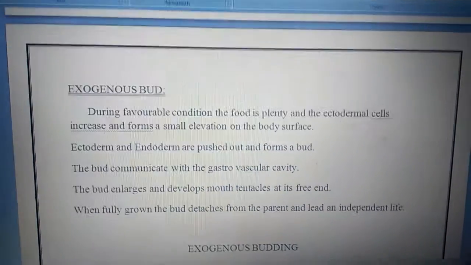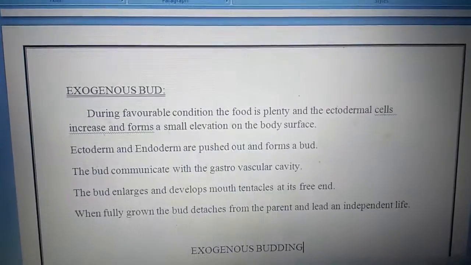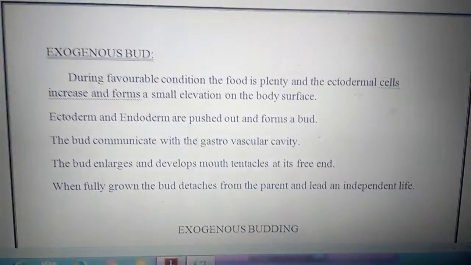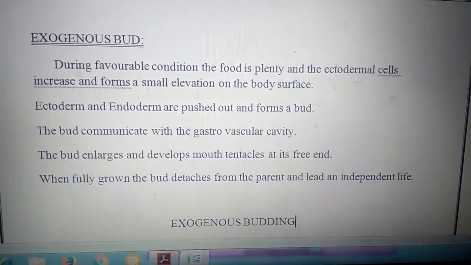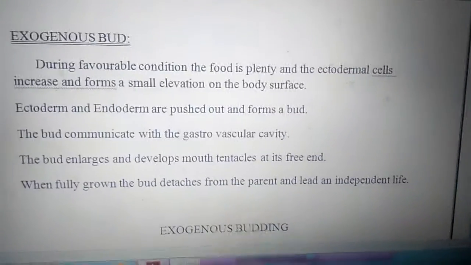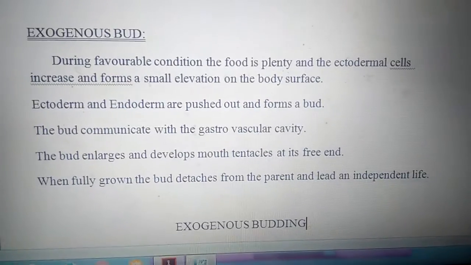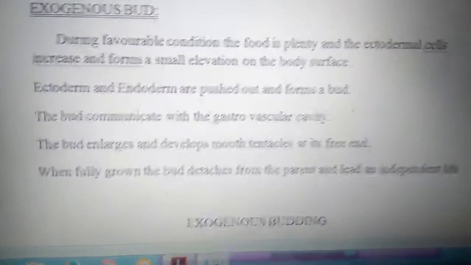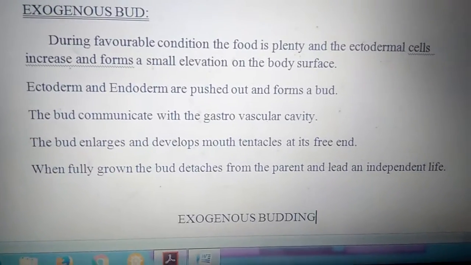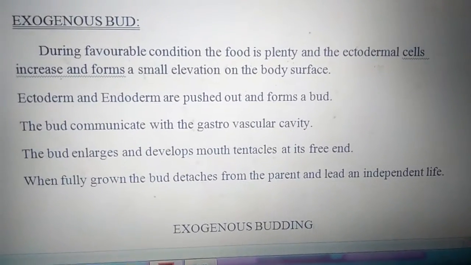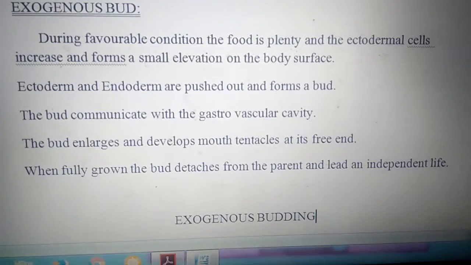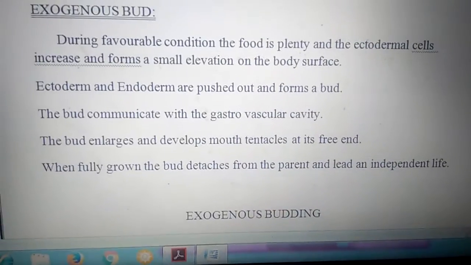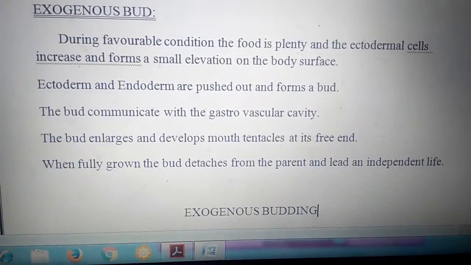The main difference is the exogenous bud is formed during favorable condition. What is the meaning of favorable condition? When the food availability is more, our body also will swell up, no? Like that, some animals like hydra, its body becomes swollen. How does it become swollen? First of all, the ectodermal cells enlarge or multiply fast and form an external outgrowth.